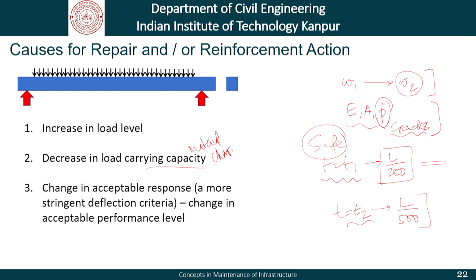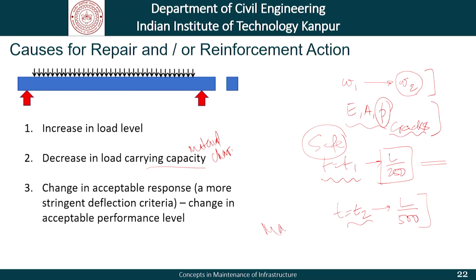It is very easy, for example, in the case of cars, where they say that okay, at a particular point in time a certain emission standard is acceptable. 20 years down the line, there is a change in the acceptable standards for cars, and we say that we will not allow the cars which do not comply with the latest standards to operate. The question is, can we say the same thing as far as infrastructure is concerned?